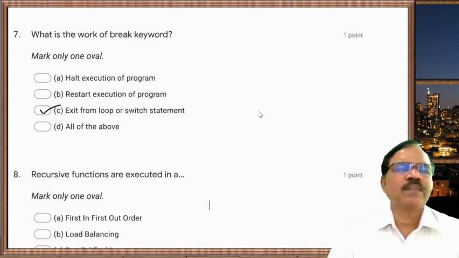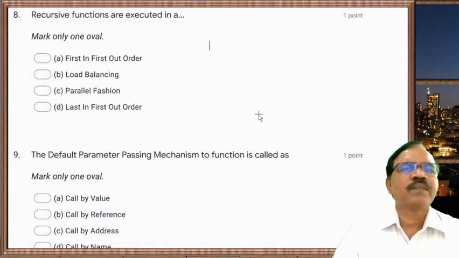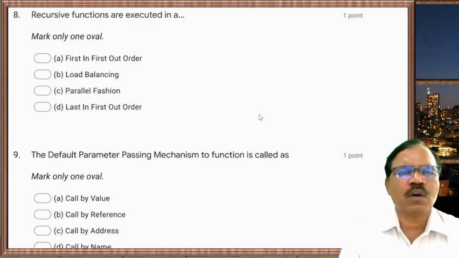Now next one: recursive functions are executed in first in first out order, load balancing, parallel fashion, last in first out order.